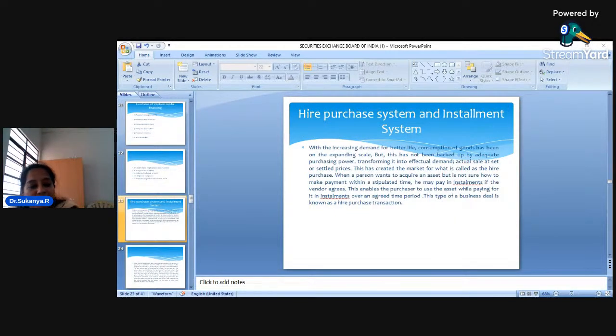So once again, let me repeat: merchant banking means they will provide you with advisory services. They will help you by providing tax consultancy services. They will help you in managing your finance. Okay, and they will help you in portfolio management. You can decide how much money to invest in various financial instruments.